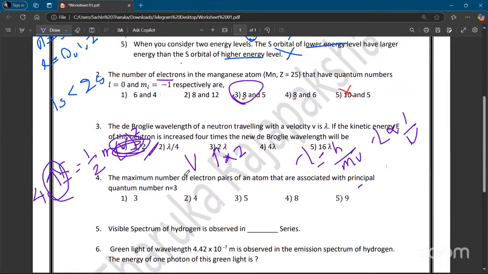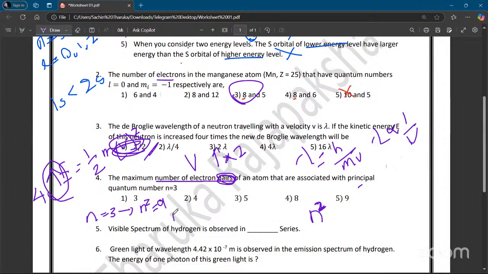The next one. The maximum number of electron pairs of an atom that are associated with the principal quantum number n equals 3. Look, electron pairs means they are indirectly asking about the orbitals. I taught you the equation: to get the number of orbitals, you have to take n squared. If you take n equal 3, what is 3 squared? What is n squared?